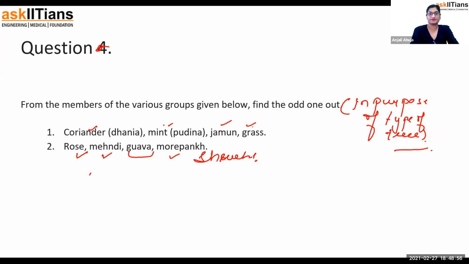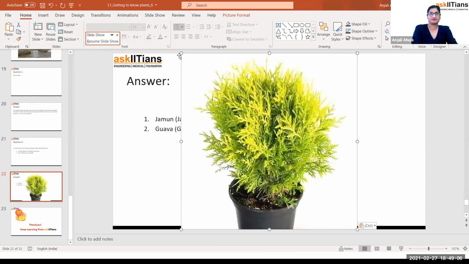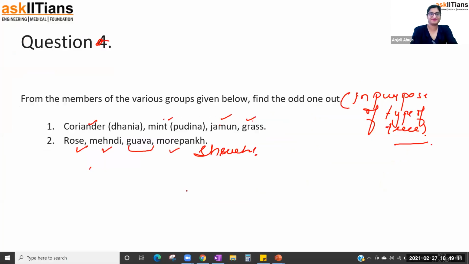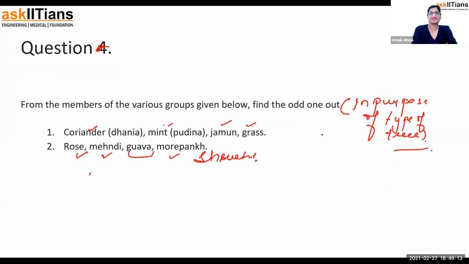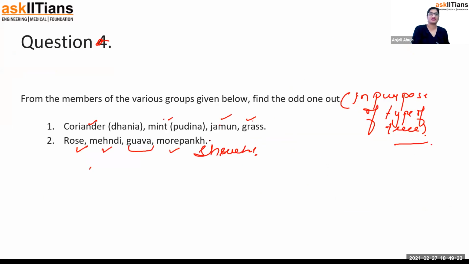Let me show you. Now you can see this screen. This one is the morpankhi. This is a shrub. That's why I was thinking. I answered it because I thought of the consumption, but they must have mentioned it.